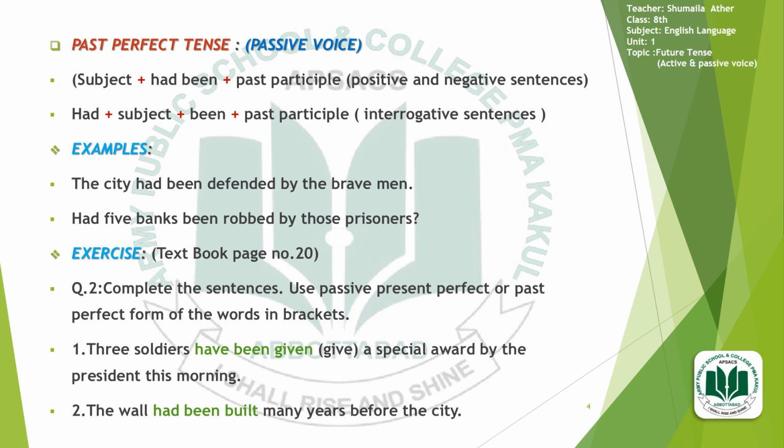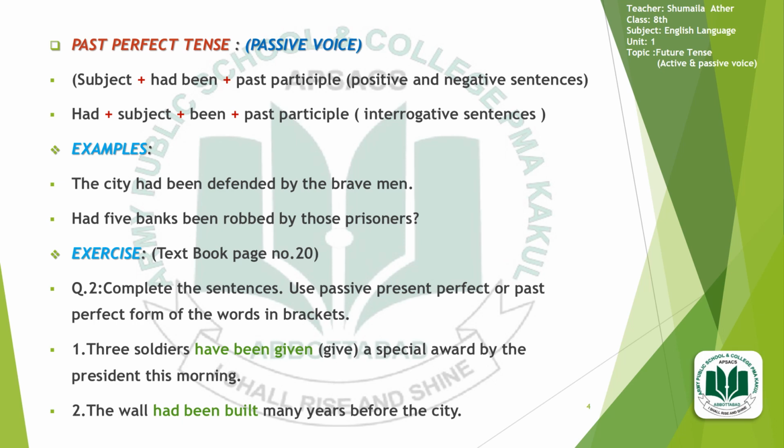While in interrogative sentences, had will be used at the start of the sentence, and there will be the use of the subject after that, then the place of been, and after that the past participle. The example I would like to tell you: the city had been defended by the brave men. The city is acting as a subject, after that had been is used and then the past participle.